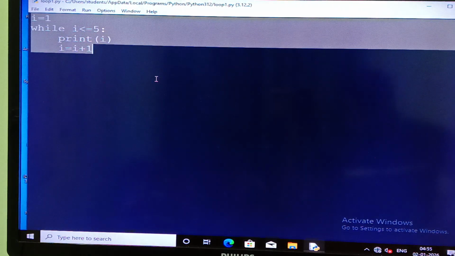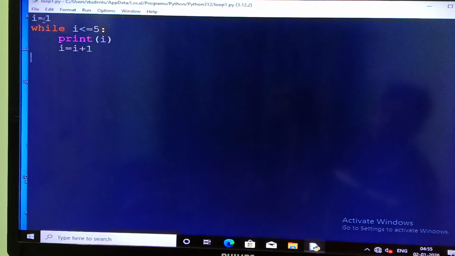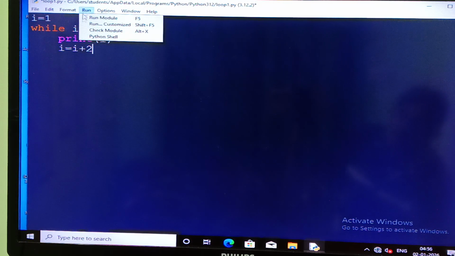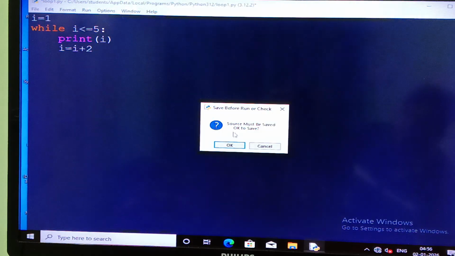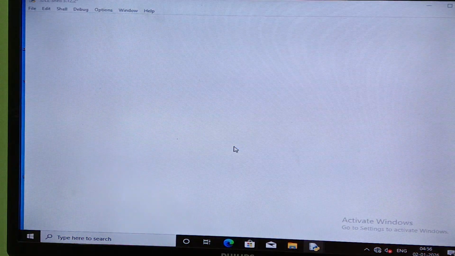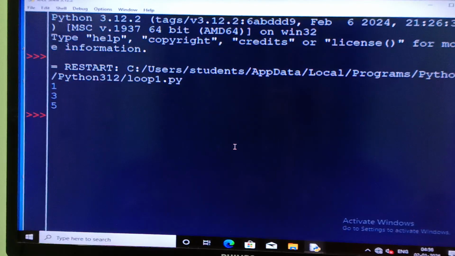If you know the for loop, you will have some idea, and then you can access the while loop in this way. In the for loop you know where you are starting, where you are ending, and how you are jumping. If you write jumping is 2, what will happen? Run option, 1 3 5. This time you will get 1 3 5. Okay, this time not less than 5, it is 1 3 5.